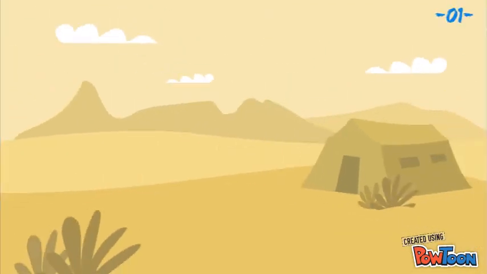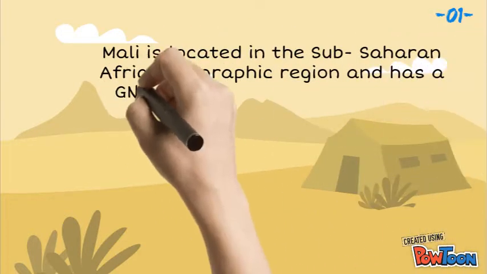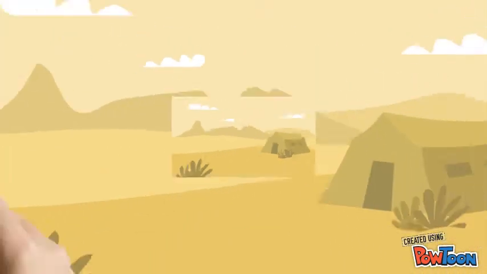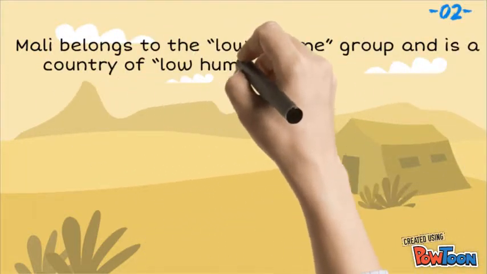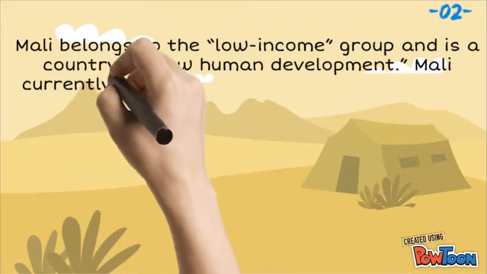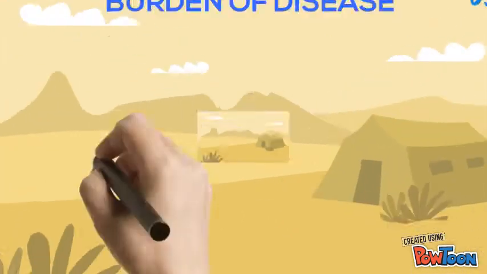Mali is located in the sub-Saharan Africa geographic region and has a GNI per capita of $750. Mali belongs to the low-income group and is a country of low human development. Mali currently holds a HDI rank of 175 with HDI of 0.442.